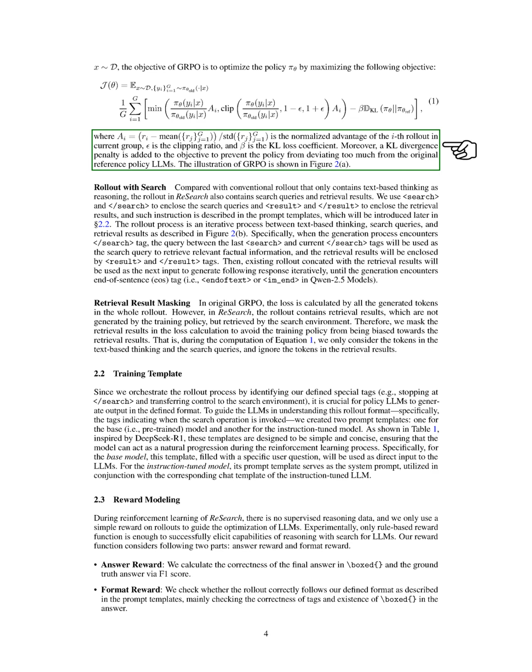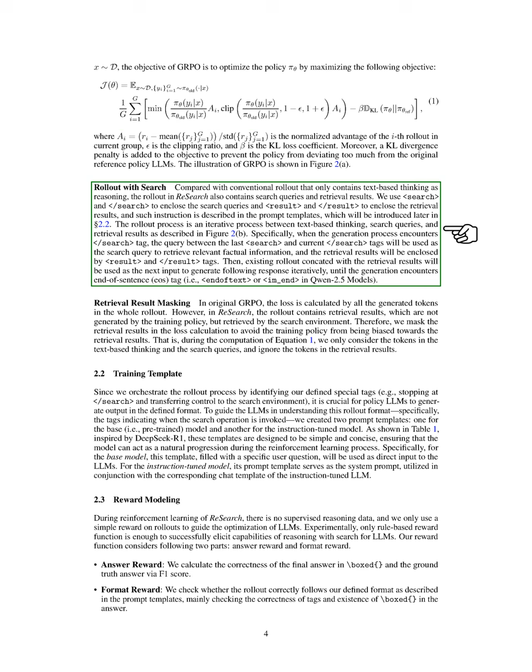With an existing policy and a reference policy, we aim to optimize our policy by maximizing a specific objective that considers the normalized advantage of each rollout, a clipping ratio, and a KL loss coefficient. We also include a KL divergence penalty to ensure our policy does not stray too far from the original reference policy.